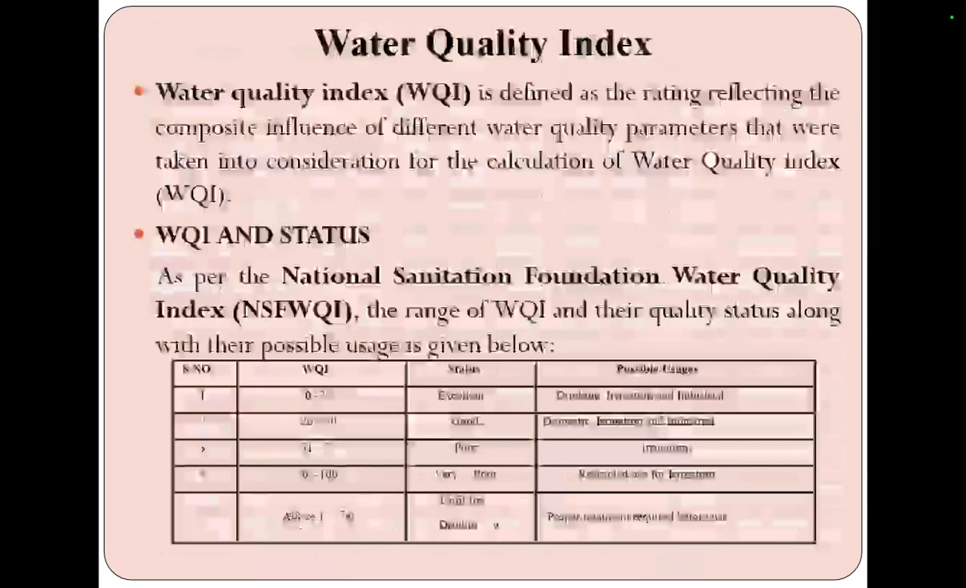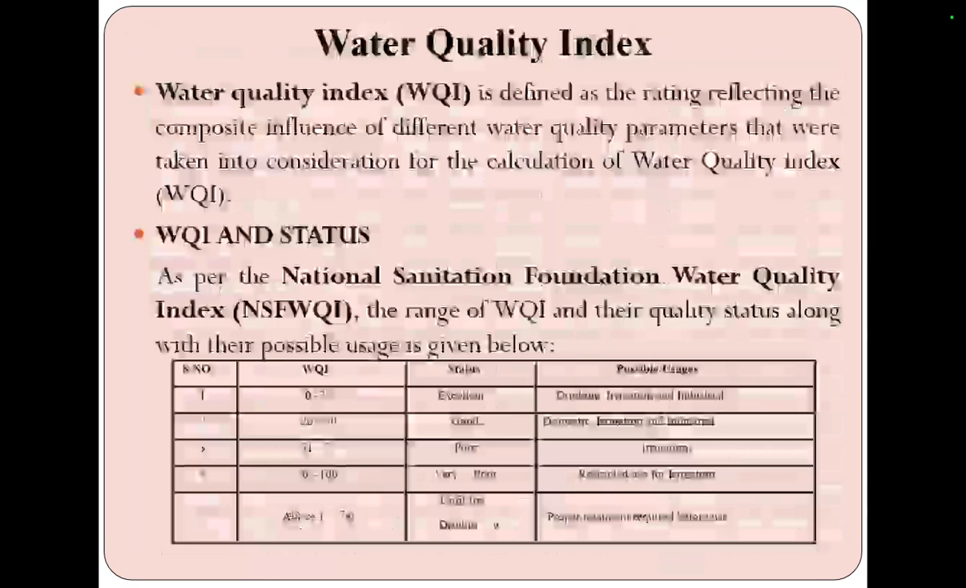Water Quality Index. It is defined as the rating reflecting the composite influence of different water quality parameters taken into consideration for the calculation of water quality index. National Sanitation Foundation Water Quality Index: the range of WQI and their quality status along with their possible uses are given below. 0 to 25 falls in the excellent category and it's used for drinking, irrigation and also industrial use.